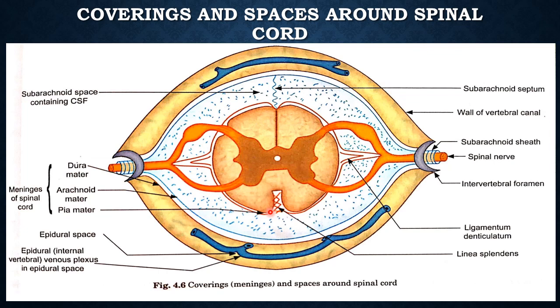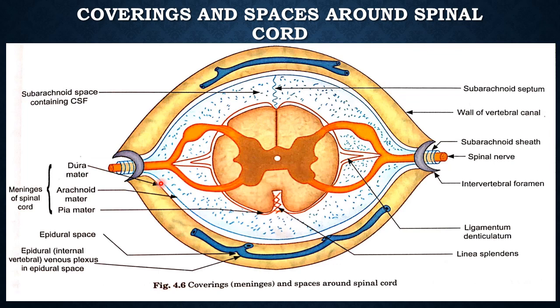Now the dura mater is a tough and dense fibrous membrane. It is made up of connective tissue which contains abundant collagen fibers. That is why it is tough. It encloses the spinal cord as well as the cauda equina.